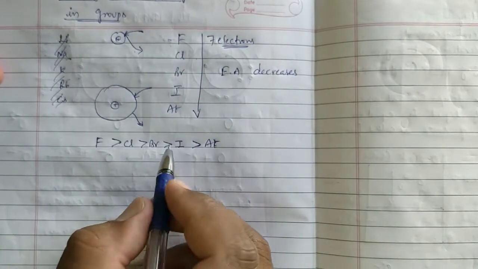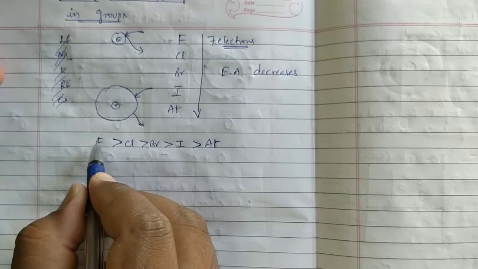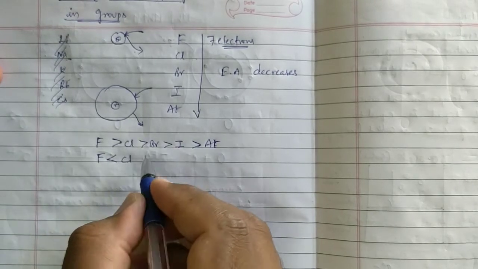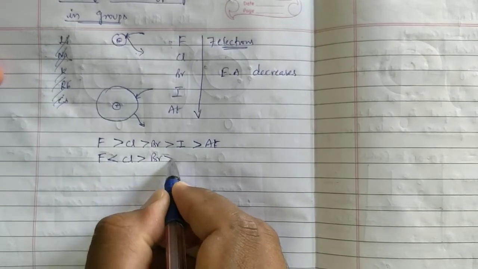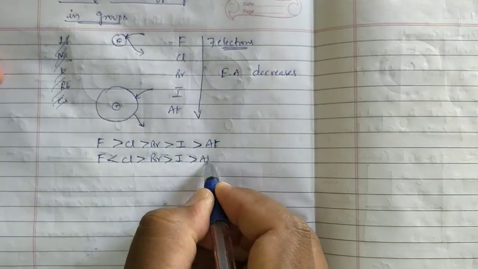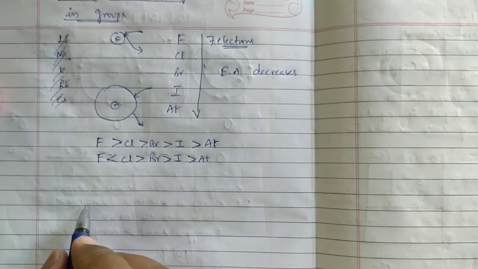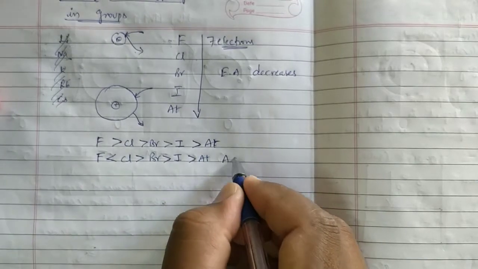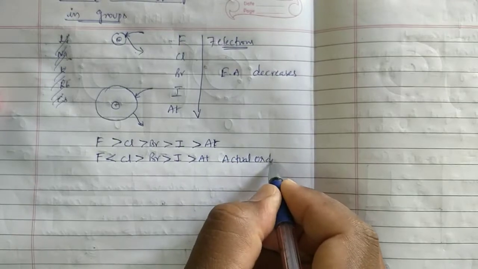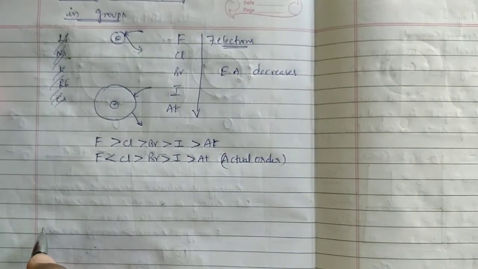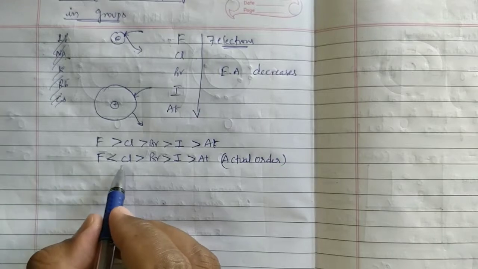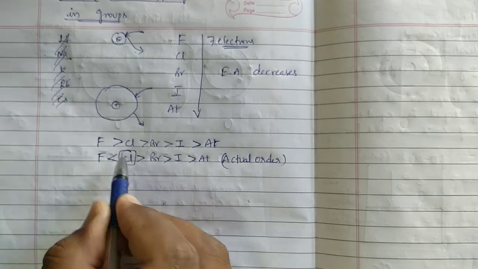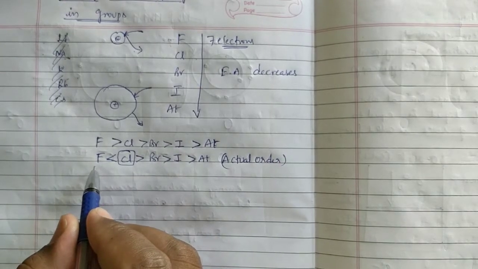But exceptionally, fluorine shows lower electron affinity than chlorine. So fluorine is less than chlorine, chlorine is greater than bromine, bromine is greater than iodine, iodine is greater than astatine. This is the order that should be followed, but this is the actual order. In this actual order, fluorine is less than chlorine, and chlorine is greater than bromine. So in a group, the second element shows higher electron affinity than the first element.